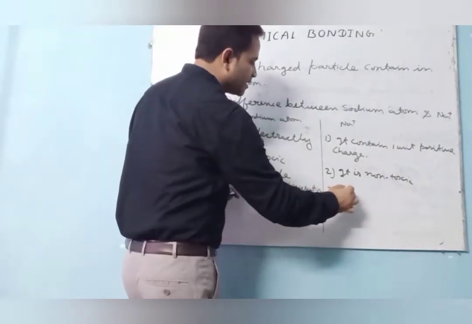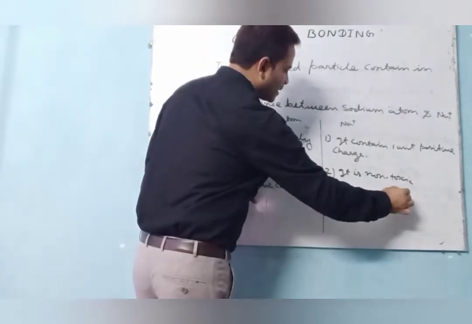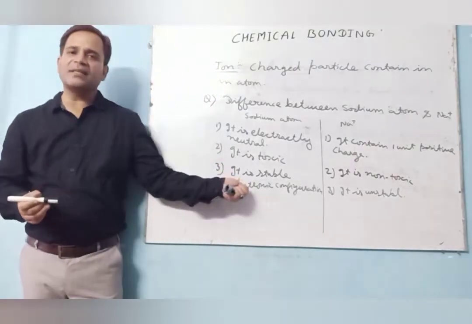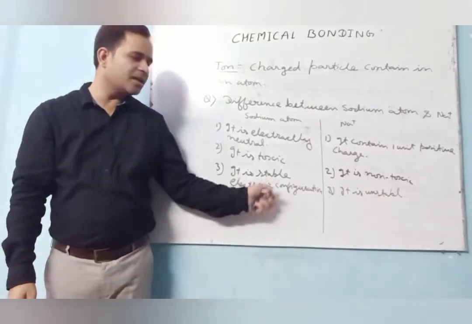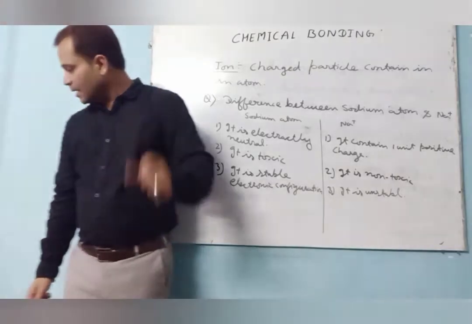Here it is unstable. It is unstable, so it fulfills the nearest inert gas electronic configuration. So that's why it is said to be stable, having an inert gas electronic configuration, while it is said to be unstable.